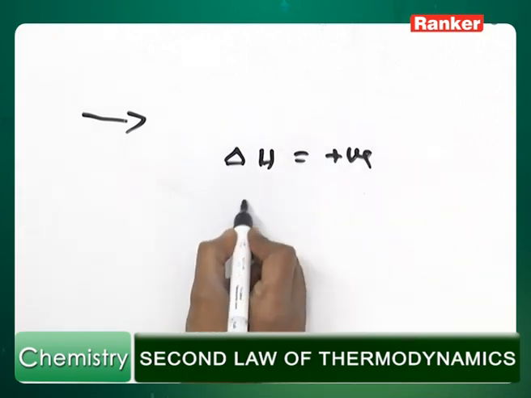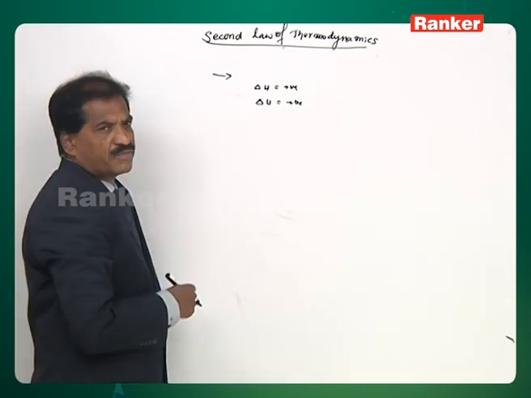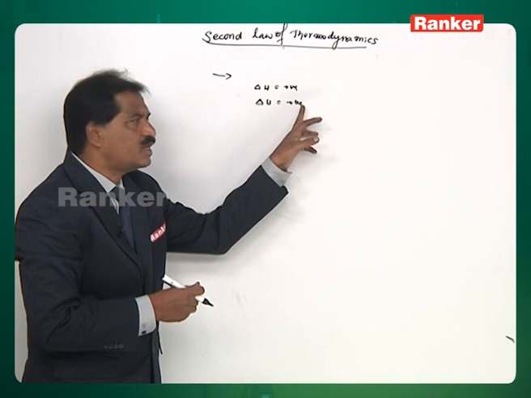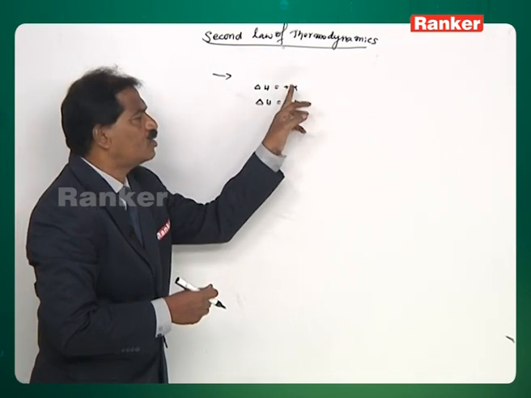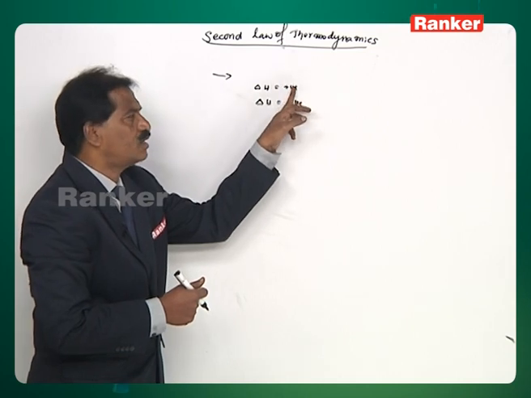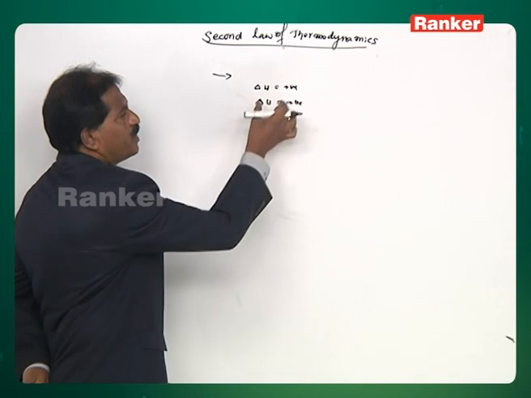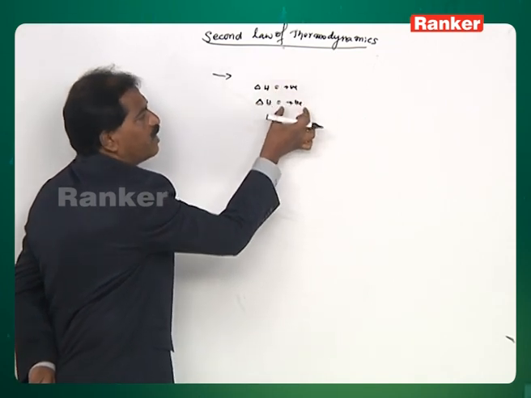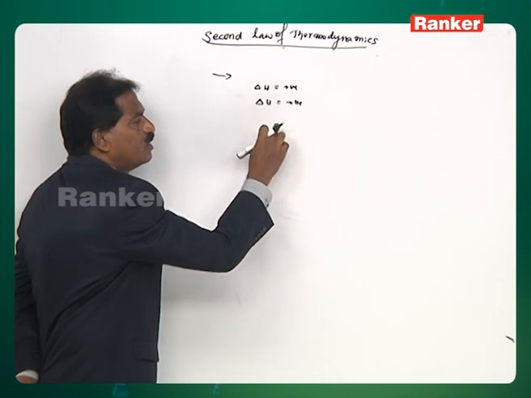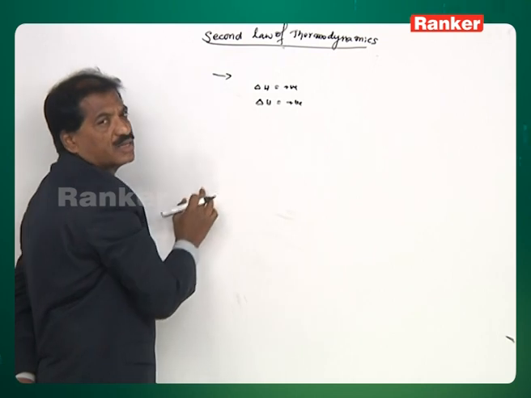Similarly, during the melting of ice, the enthalpy change is positive. So, according to the first law of thermodynamics, ice should not melt because during melting, heat is being absorbed. Similarly, water should not evaporate because the enthalpy change is positive. But evaporation of water and melting of ice are continuously taking place. Therefore, to explain the processes in which enthalpy change is positive, another law called the second law of thermodynamics was introduced.